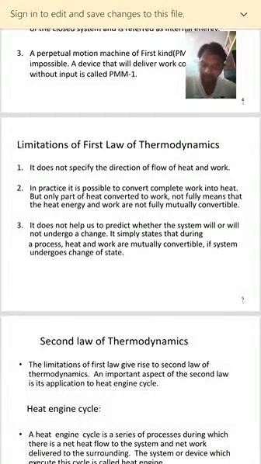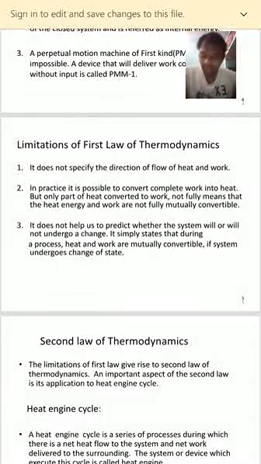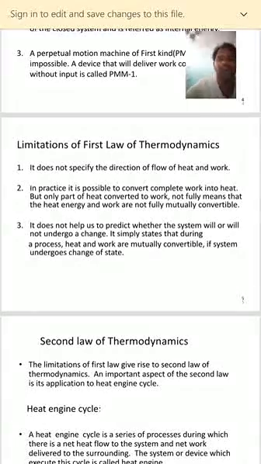Now, the first law of thermodynamics applied to an open system. An open system is nothing but a flow process, right? For a flow process, there are two types. It is subdivided into two types: steady flow process and unsteady flow process, right?